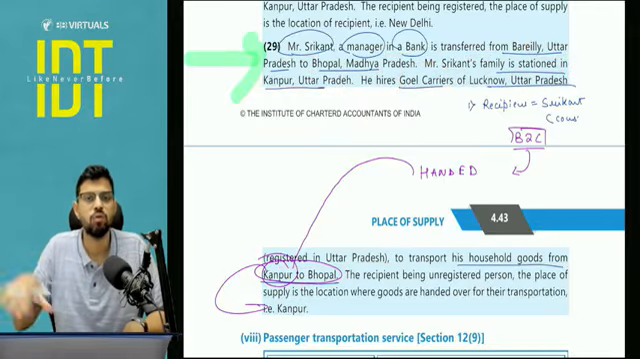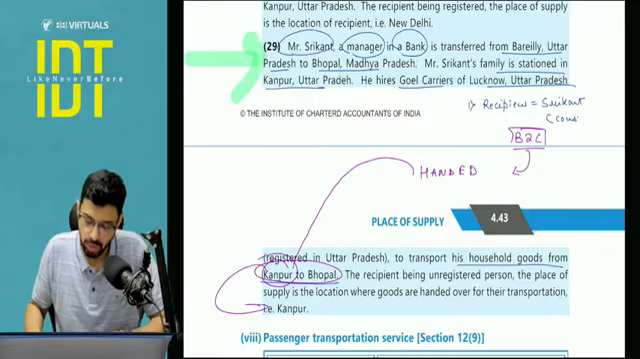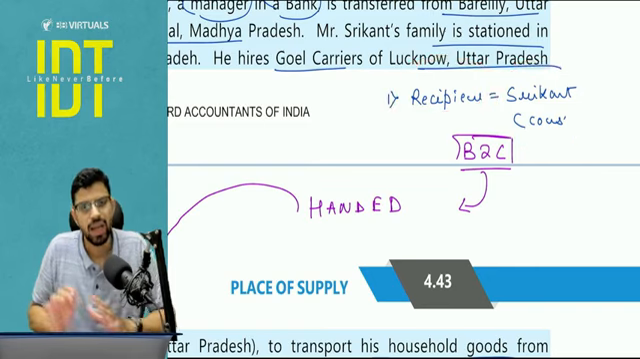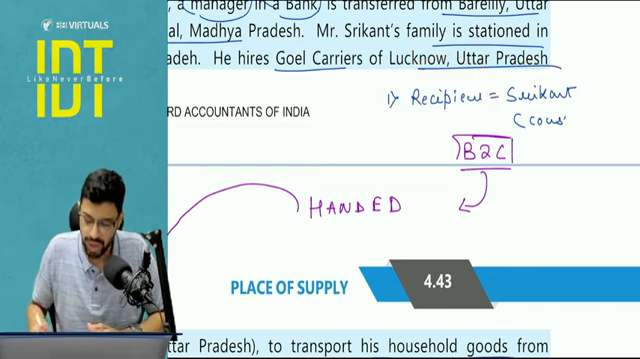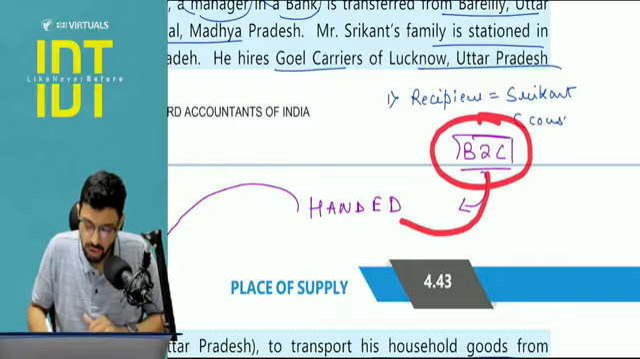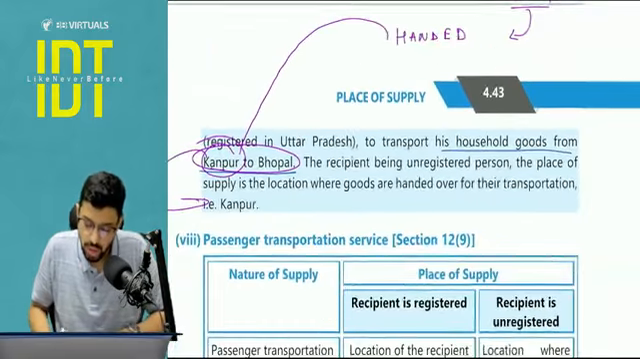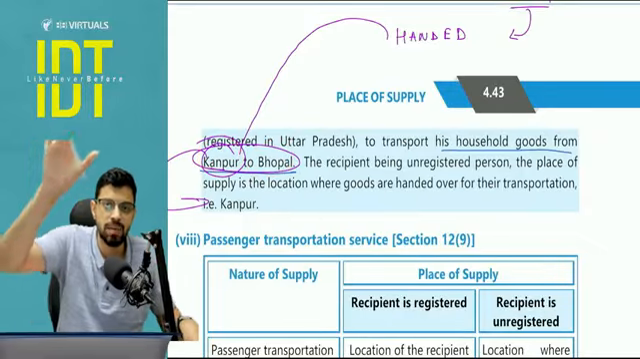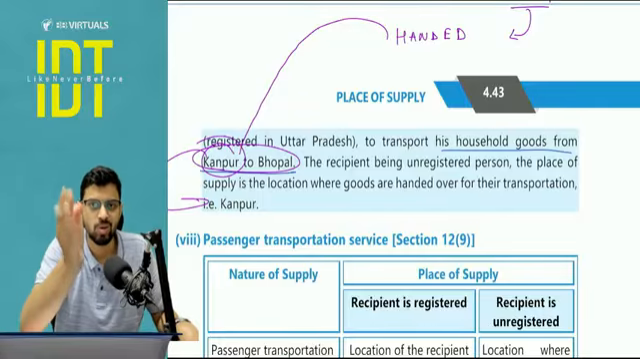So they are giving you three or four states. Does not matter. You need to have structured thinking while you solve the questions. First of all, see who is the recipient. The recipient is Mr. Shrikant, and this is happening in his personal capacity. Where he is posted, I don't care. This is a B2C transaction. My focus is on where the goods are handed over. The goods are being transported from Kanpur to Bhopal, so my answer will be Kanpur. He is stationed in place A, he is going to place B, I don't care. My focus is where the goods are handed over.